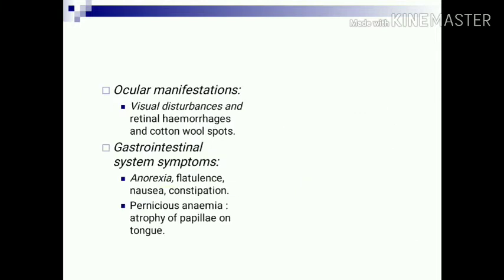Ocular manifestations of anemia are visual disturbances, retinal hemorrhages and cotton wool spots visible on fundus examination. Gastrointestinal symptoms are anorexia, flatulence, nausea, constipation. And in pernicious anemia, there is atrophy of papilla of the tongue.